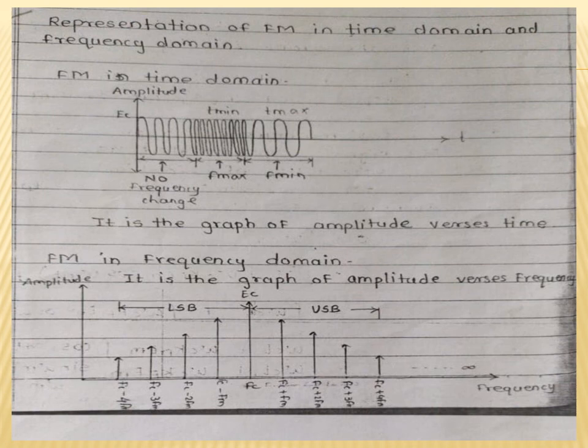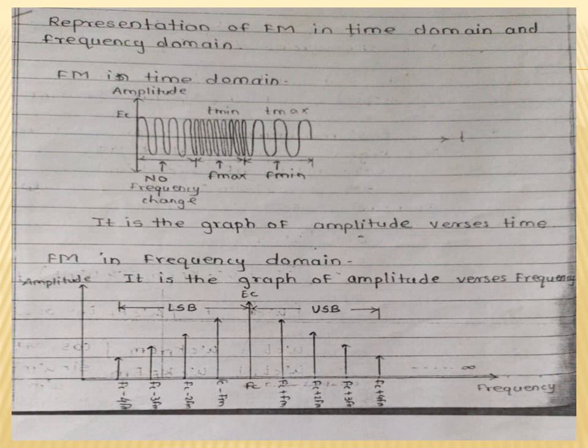This FM has a number of sidebands, that is, a number of USBs and a number of LSBs. The frequencies of the USBs are FC plus FM, FC plus 2 FM, FC plus 3 FM, FC plus 4 FM.